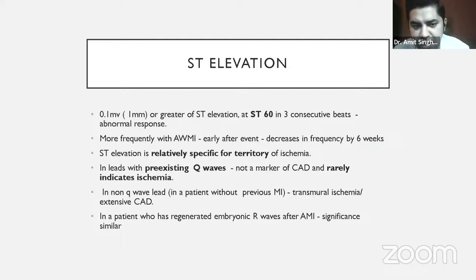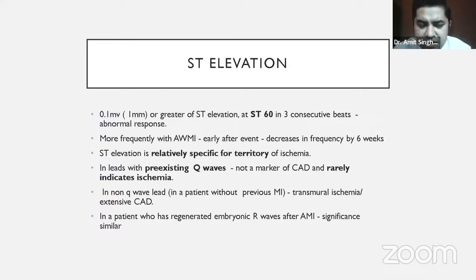Now, the second change is ST elevation. Like it is very obvious, any kind of ST elevation which happens during the exercise test, stress test, of more than 1 mm at 60 seconds in 3 consecutive beats is an abnormal response. At times, it can be seen after patients who have recovered from myocardial infarction also. And that is why immediately after myocardial infarction, we usually avoid doing treadmill test, and even if we do and find out ST elevation, it has got less significance. This finding decreases the frequency by 6 weeks.